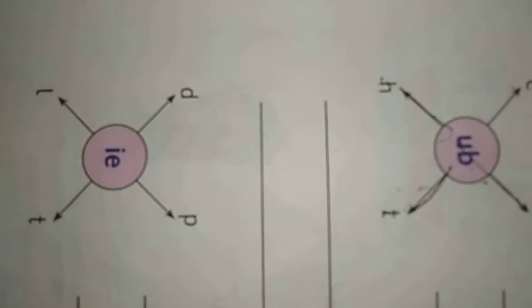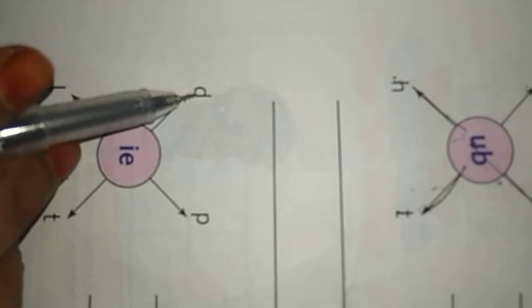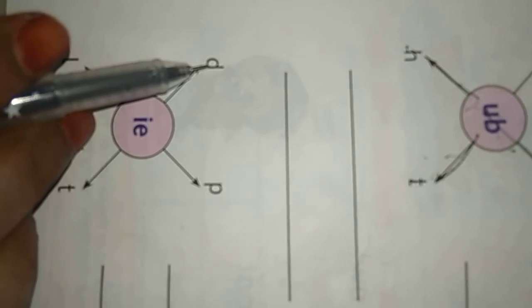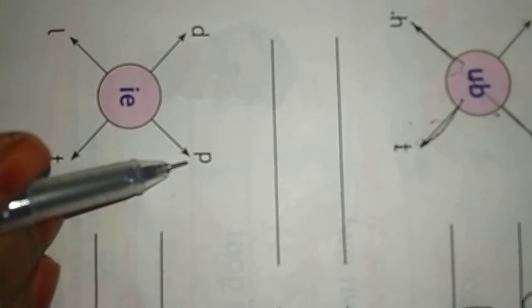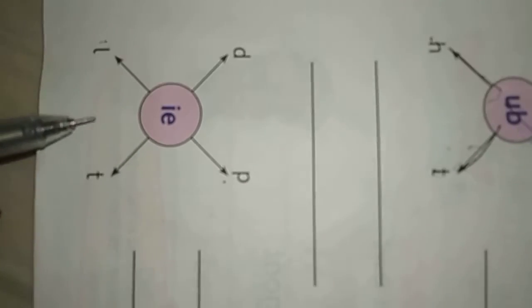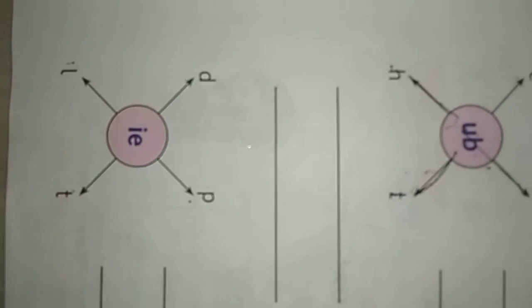And the last one. What is this letter? D. And this one? P. And this one? L. And this one? T. You have to join here in the middle. D-I-E, die.